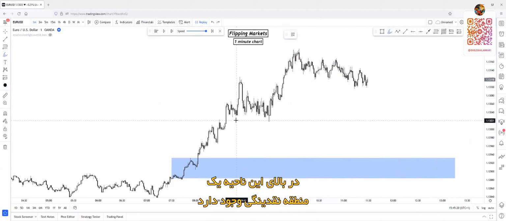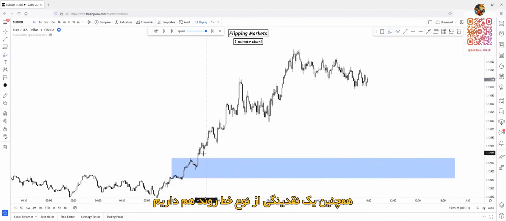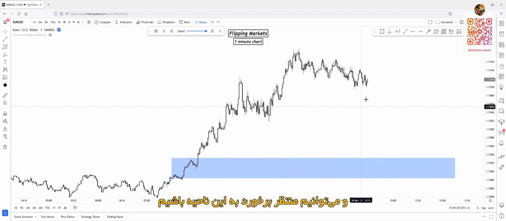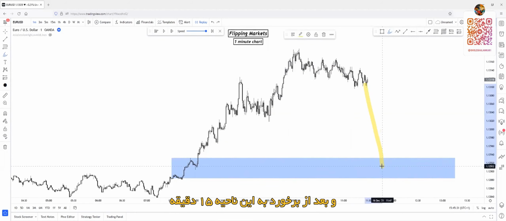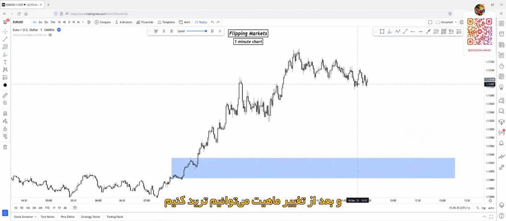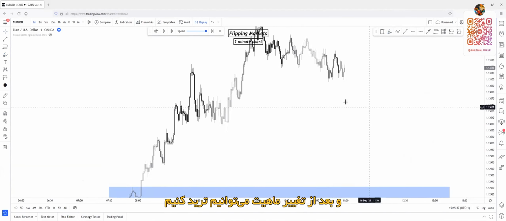Actually, we have liquidity just above this zone here. So this is one more extra confirmation, and we have this liquidity trend line also. So this zone will be really valid. We can expect the tap of this zone, and after the tap of this 15-minute zone, we can wait for a 1-minute change of character, and after a 1-minute change of character, we can hop in a trade. Okay, let's see what happens.